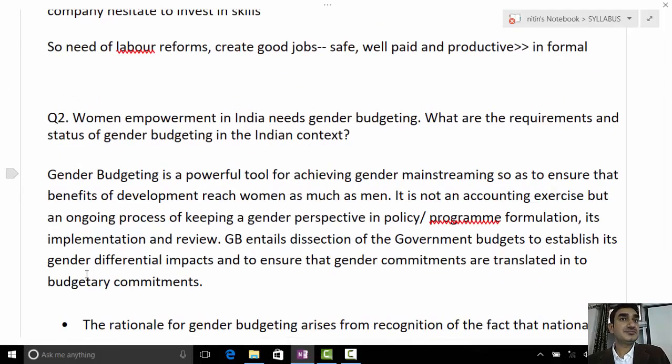So first, in the initial line, I'm defining gender budgeting as a concept. It is a powerful tool for achieving gender mainstreaming, so as to ensure that benefits of development reach women as much as men. India adopted gender responsive budgeting in 2005, and then I'm coming to women empowerment, which can be done through education and training, helping women in need with health benefits, and women empowerment programs, like working women hostels, self-help groups, women cooperative banks.